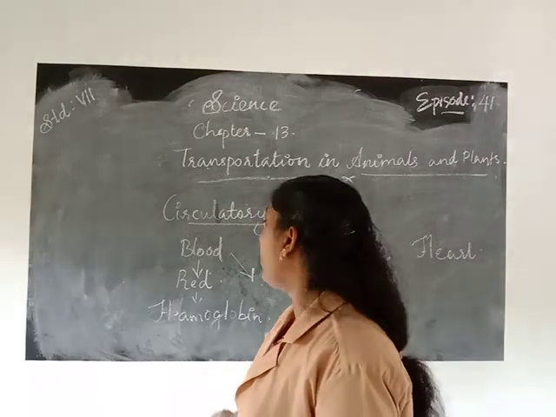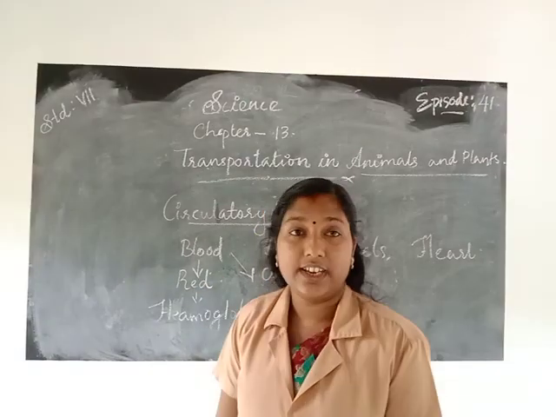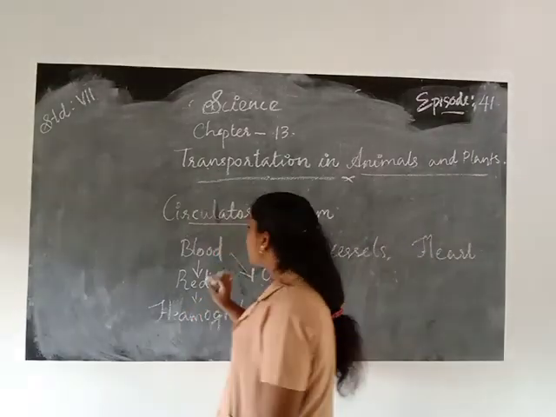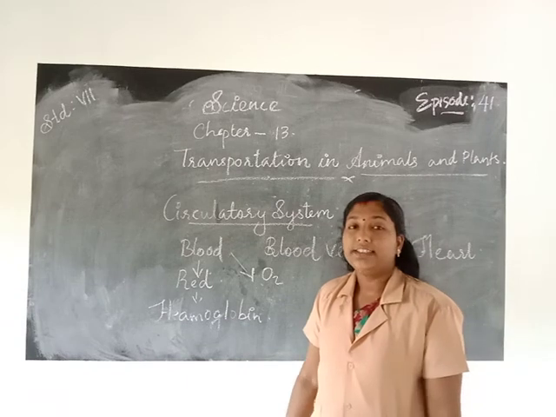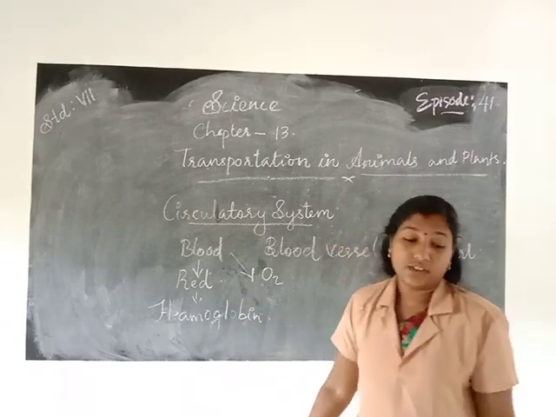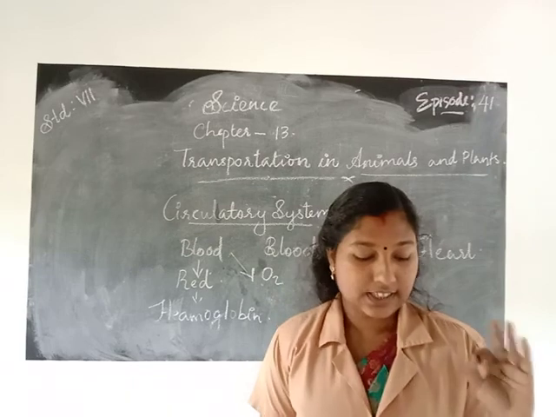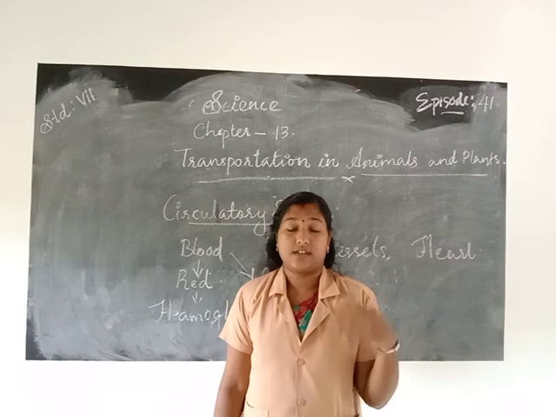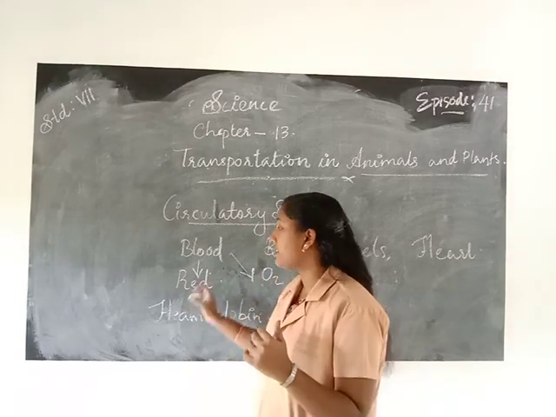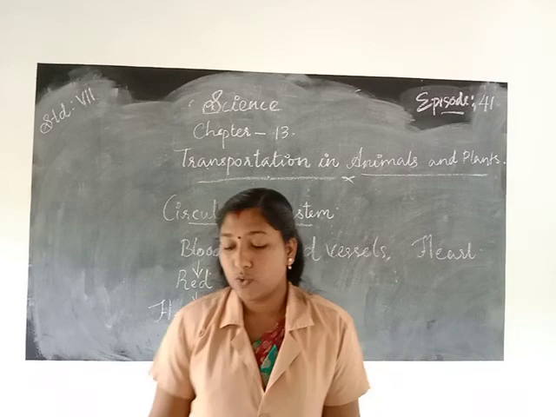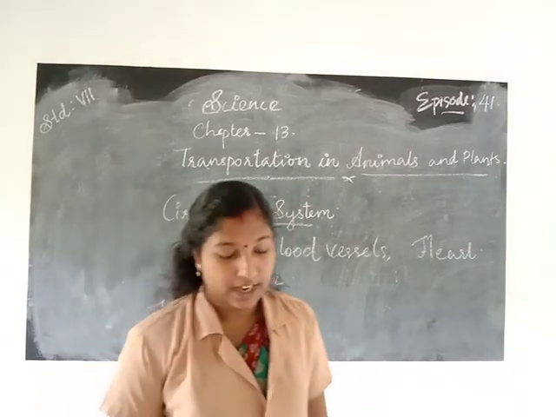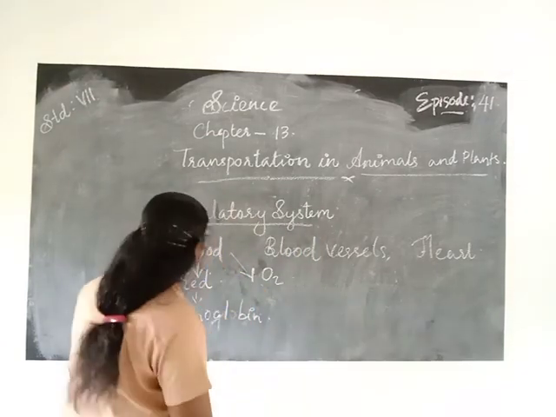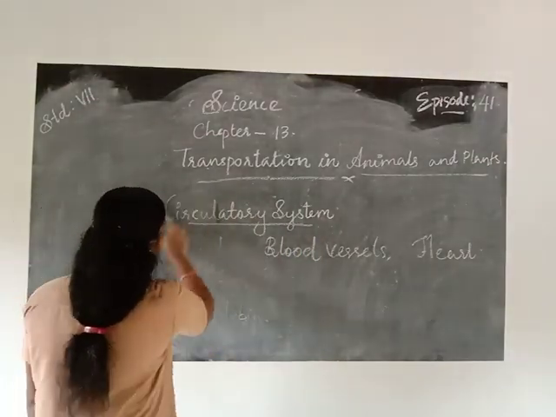We already learned why the color of the blood is red. Yes, hemoglobin gives the blood its red color. Then, the blood contains three types of cells: red blood cells, white blood cells, and platelets. RBC, WBC and platelets.